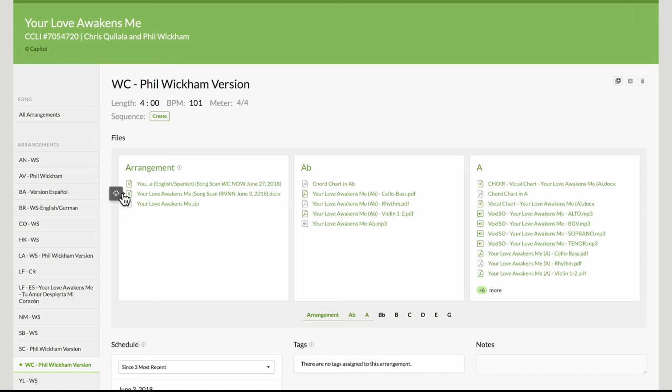Okay, that's step one. Step two, you want to come over here and locate the song, not the chord chart, not anything other than the actual song, and it's a .mp3 file. Here it is. Okay, you can even click on this play button to preview it before you download. Once you find it, click on this download button here, and both of these items will then exist in your download folder or download location that you've designated on your computer.